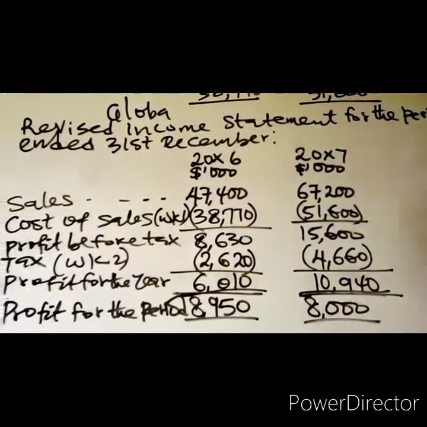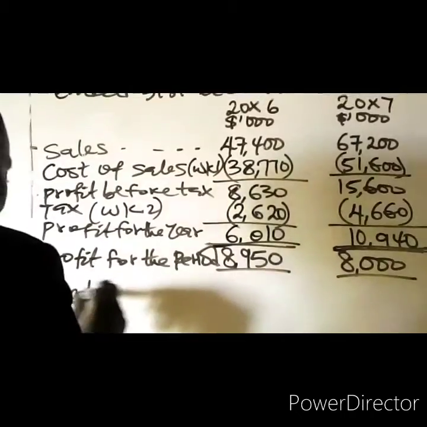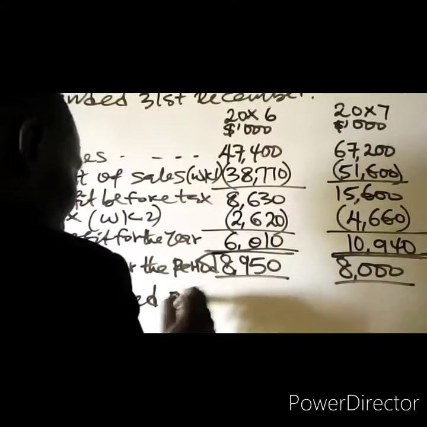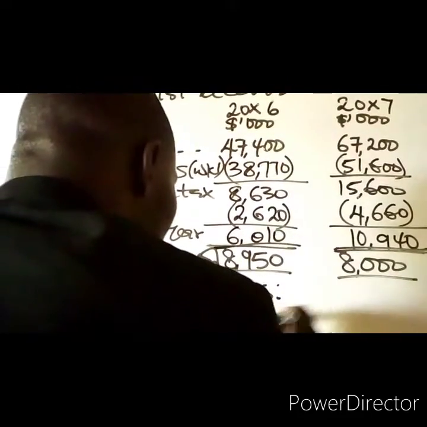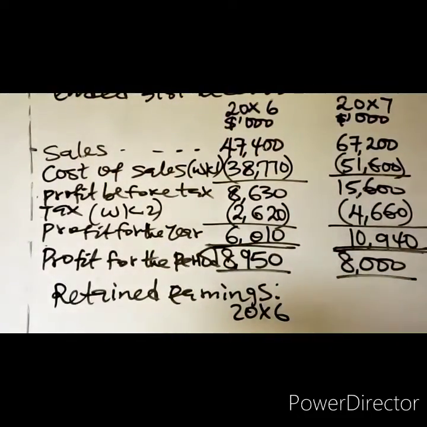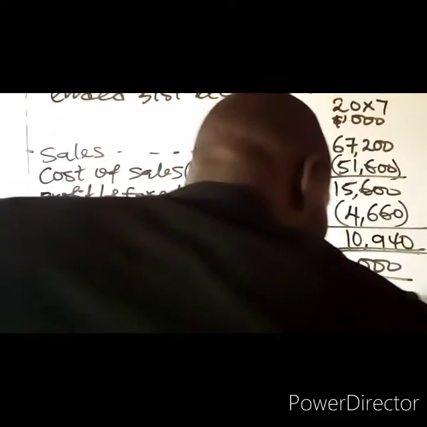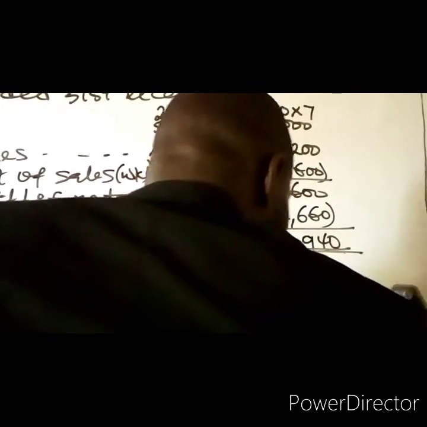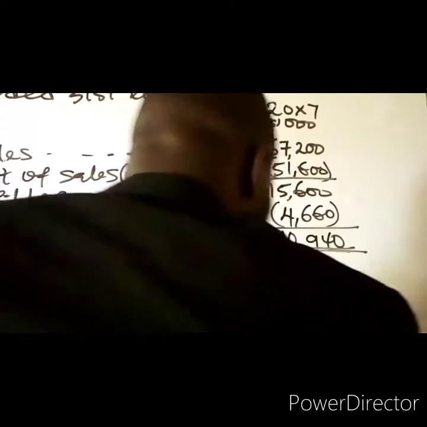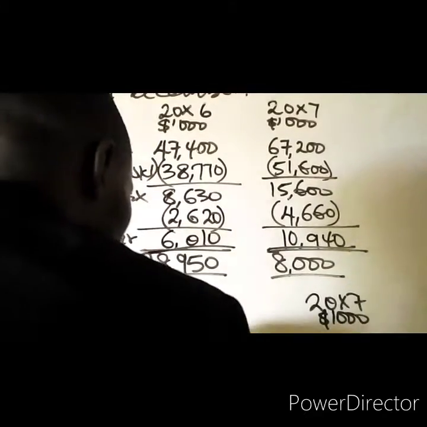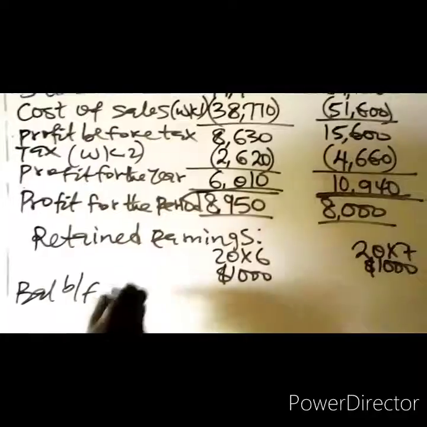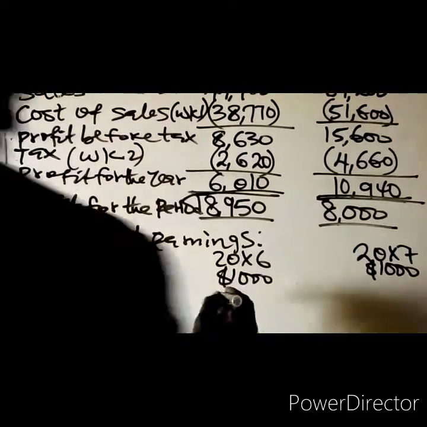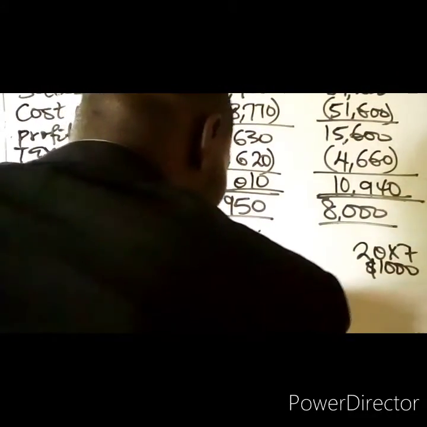So you have retained earnings for 20x6, then we also have 20x7. Balance brought forward, that is the opening balance. The retained earnings for 20x6 is 13 million.